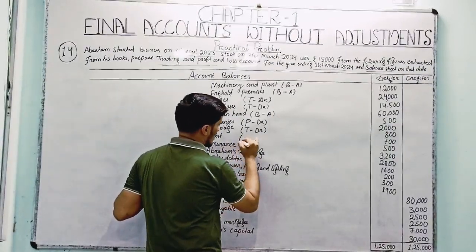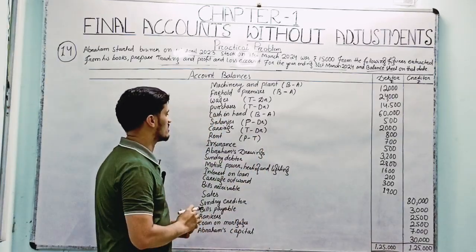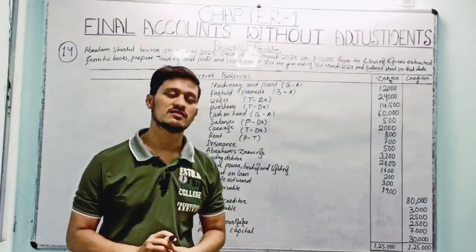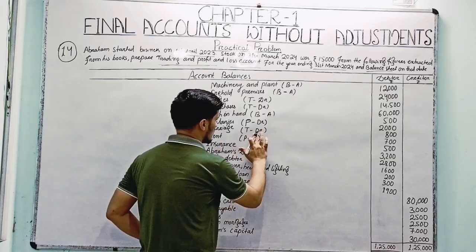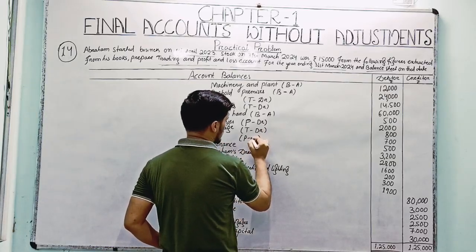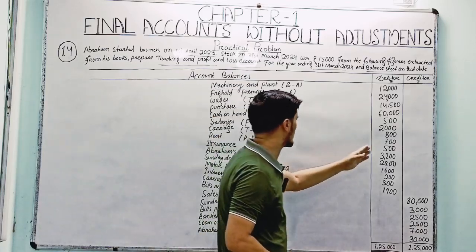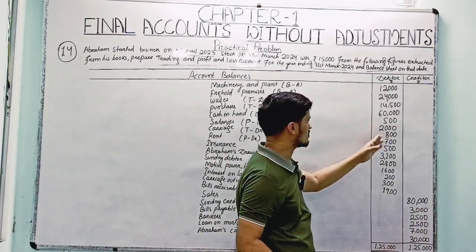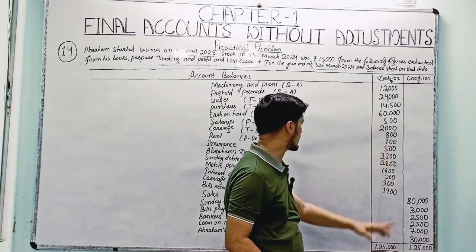Rent is related to the sales department, right? So here the rent we are paying is an expense, and it will enter the profit and loss account. On which side? Debit side. Okay. So the amounts given here are 5,000, 2,000, 500, 2,000, 800, 700 and 500.